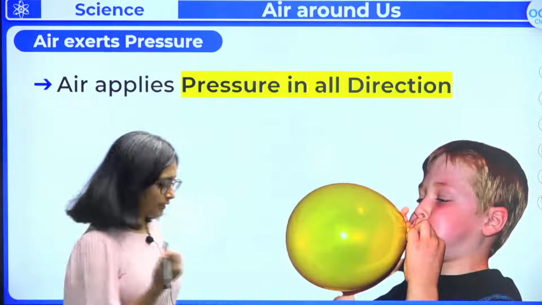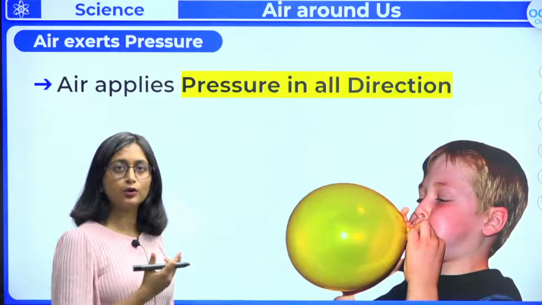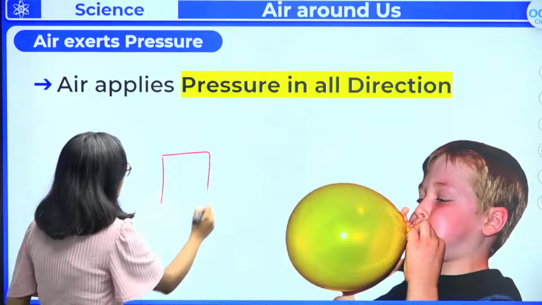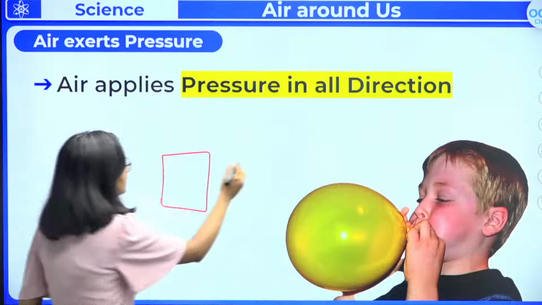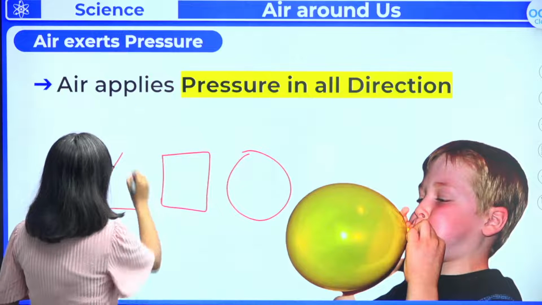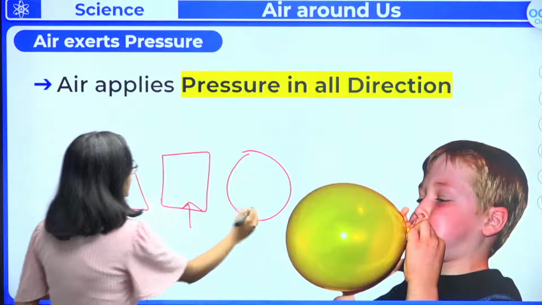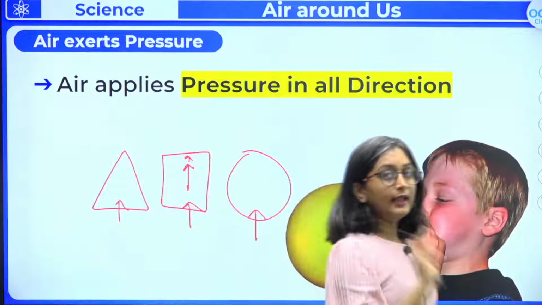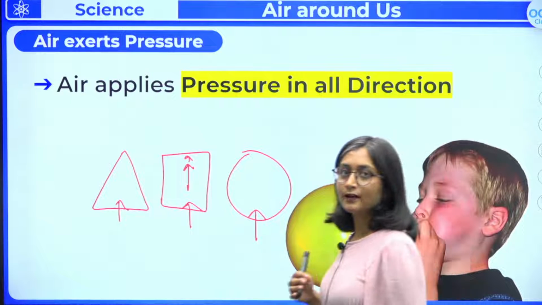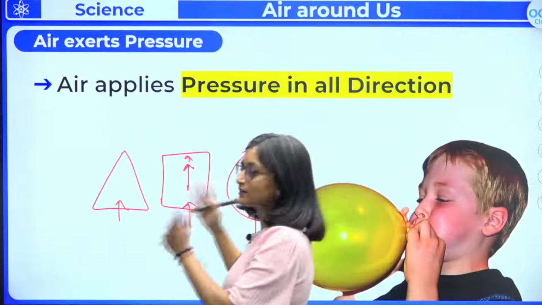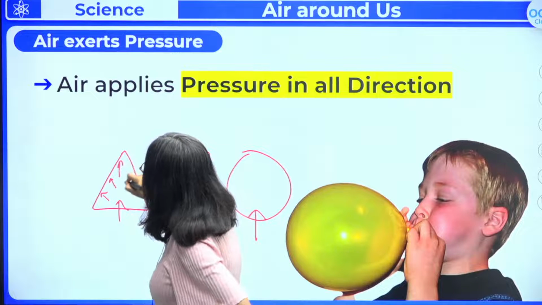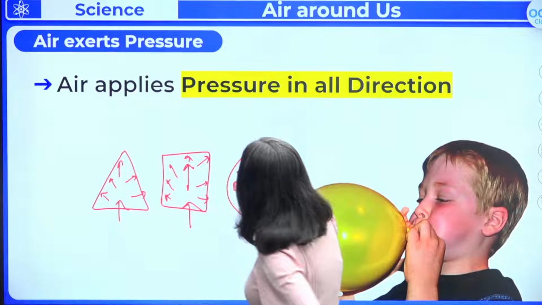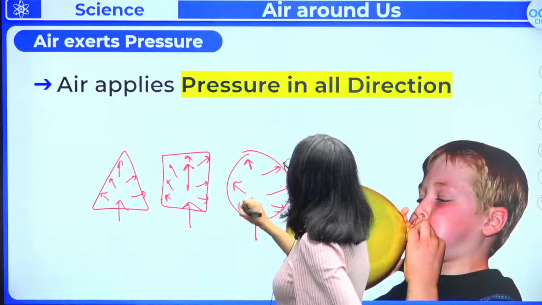There are many questions that you will be looking at. When you do Olympiad class questions, you will find that there are many levels of questions. For example, suppose there is a square chips packet, or you can see in it, one round and one conical. Now you are exerting air into it. What do you think? Is it going to apply pressure in one direction only, or in all the directions? It is not going to be only in one direction. Air will occupy the space and it is going to exert pressure in all the directions, towards the boundary of that substance.